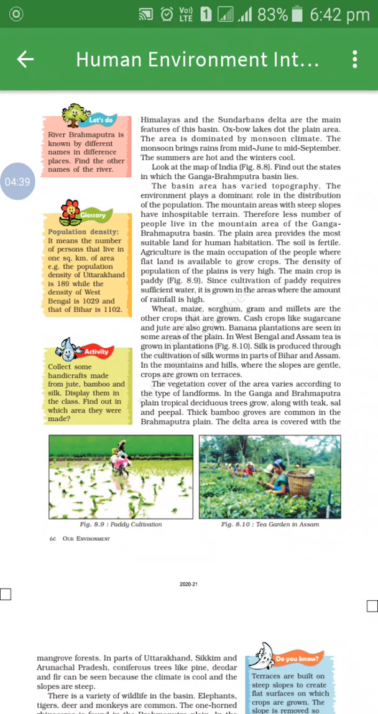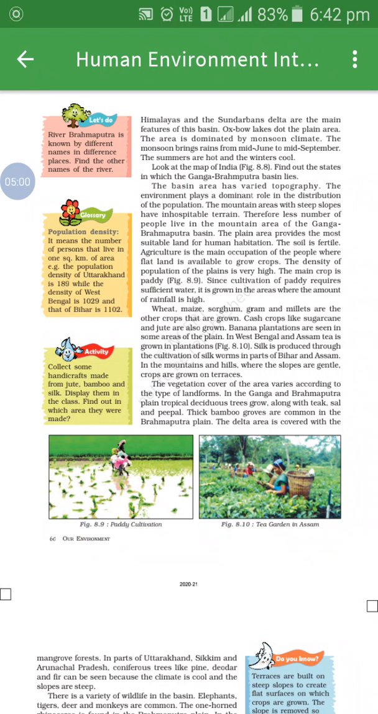Besides all these things, the main states in the basin are Uttarakhand, UP, Bihar, West Bengal, Assam. These all are the main states. You can observe the map too.